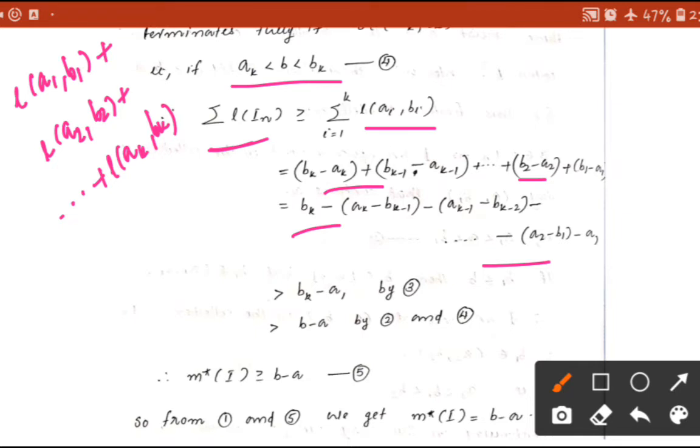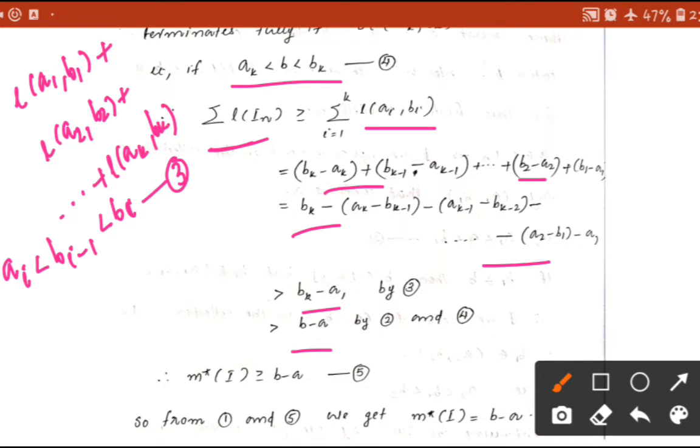Okay. So by equation 3, which is greater than bk minus a, equation 3 is actually ai less than b(i-1) less than bi. This is equation 3. So from 3 we get this expression is greater than bk minus a1, which is greater than b minus a. This is by equations 2 and 4.